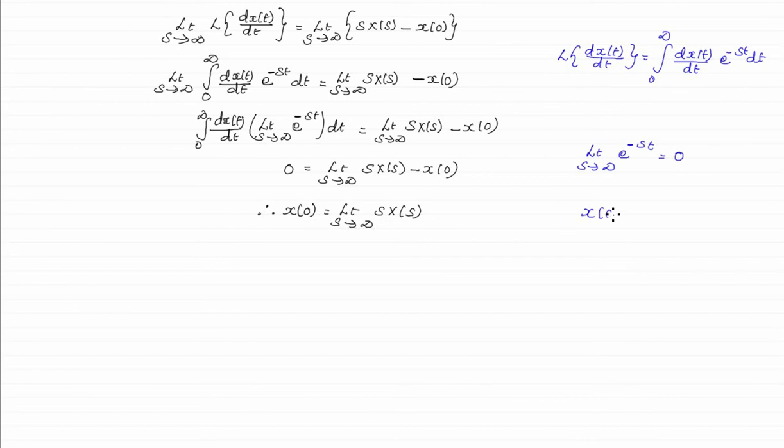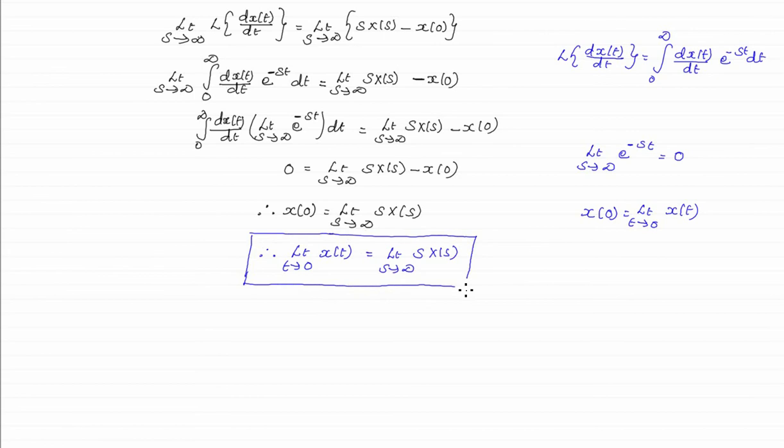x(0) can be rewritten as limit t tends to 0 x(t). Therefore, the initial value theorem: limit t tends to 0 x(t) is equal to limit s tends to infinity s multiplied by X(s). Hence, the initial value theorem is proved.